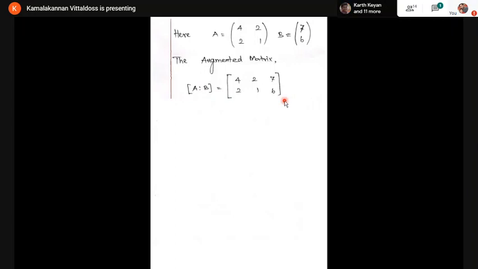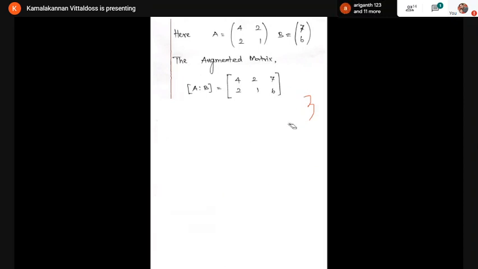So the rank of the matrix must be less than or equal to 2, the minimum of rows comma columns. Listen carefully. Here I have 2 rows and 3 columns. The rank of the matrix is at most the minimum of these 2 values. What is the minimum of 2, 3? The minimum is 2. Therefore, the rank may be 2 or less than or equal to 2. It may be 0 or 1 or 2, not 3. The minimum of rows comma columns.